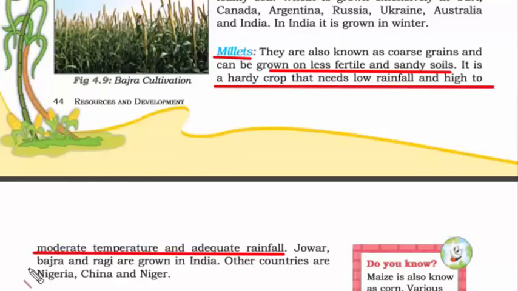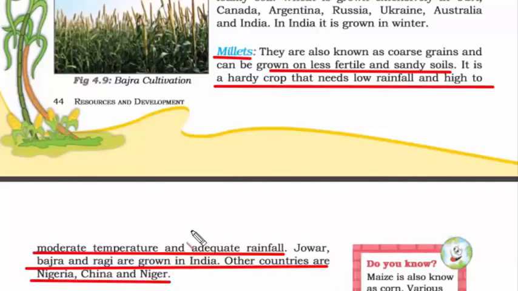So jowar, bajra and ragi are grown in India. Other countries are Nigeria, China and Niger. Oh, by the way, millets are also called bajra.